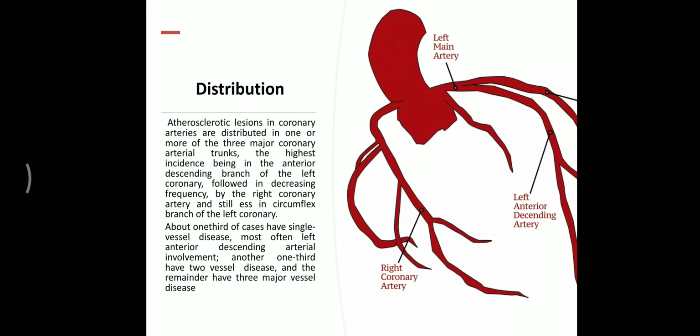The most common site for the atheromatous plug is the left anterior descending artery, then the right coronary artery, and very rarely the left circumflex artery.